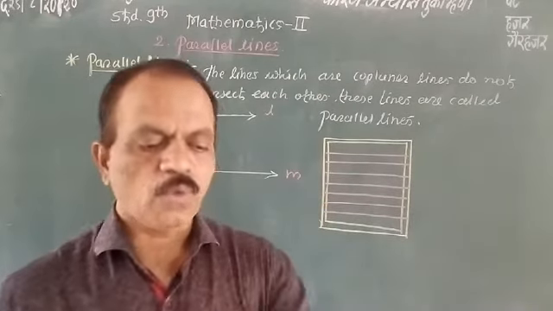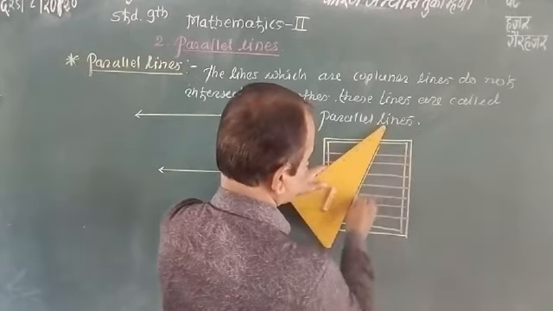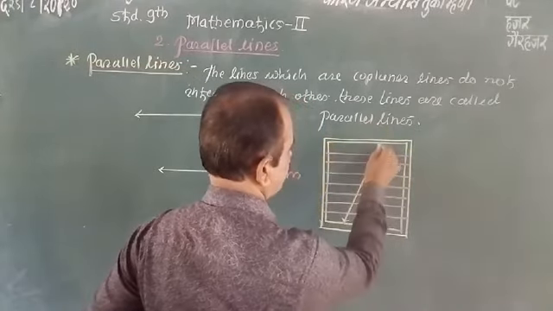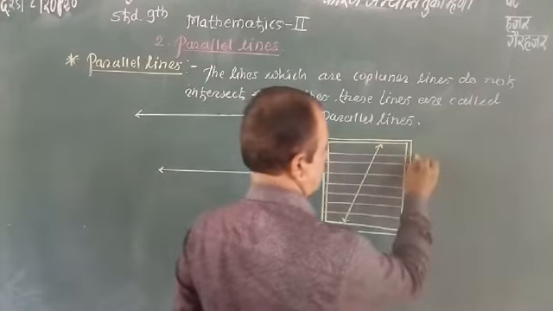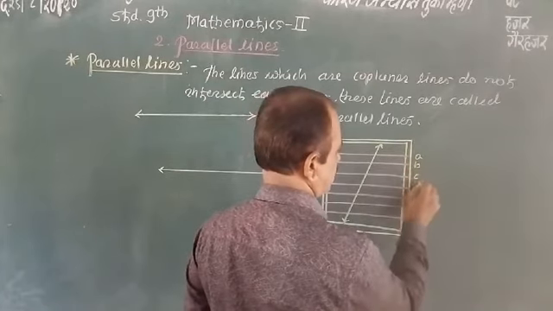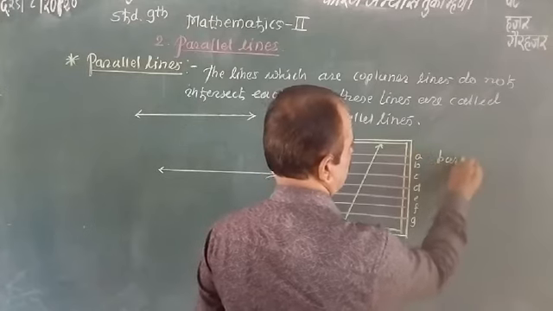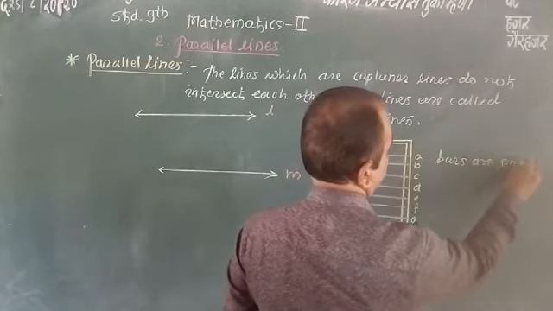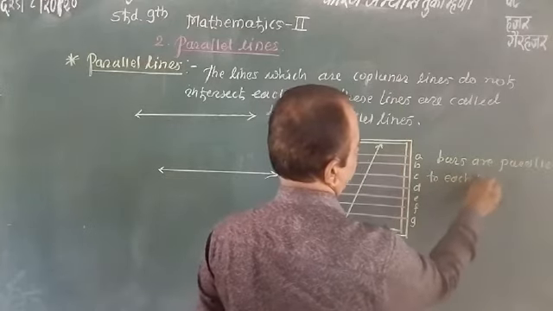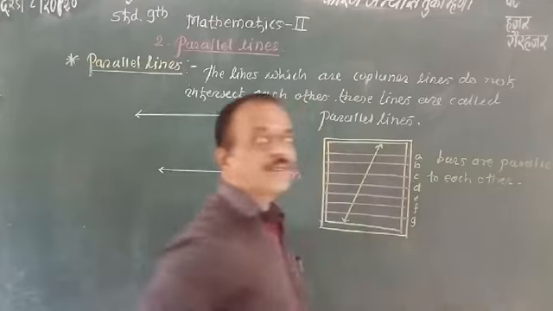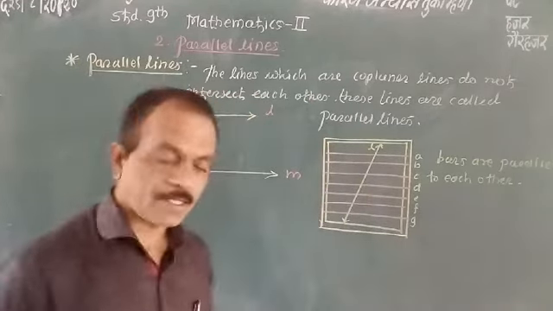Now we draw a line which intersects like this. These bars are parallel bars: A, B, C, D, E, F. The bars are parallel to each other.